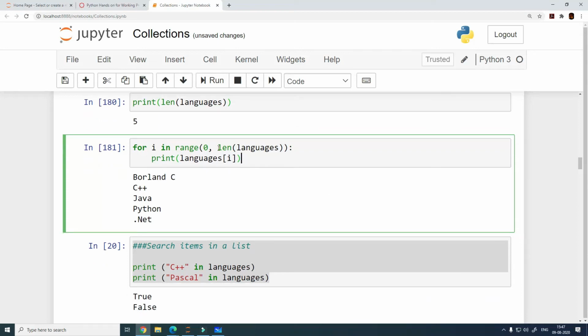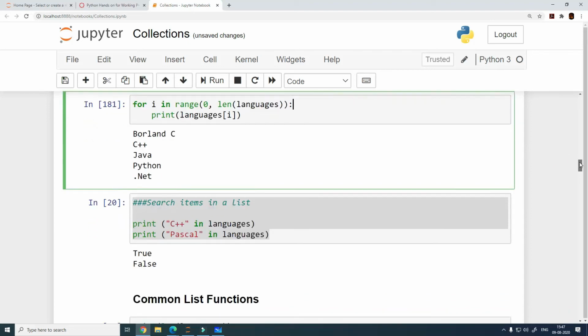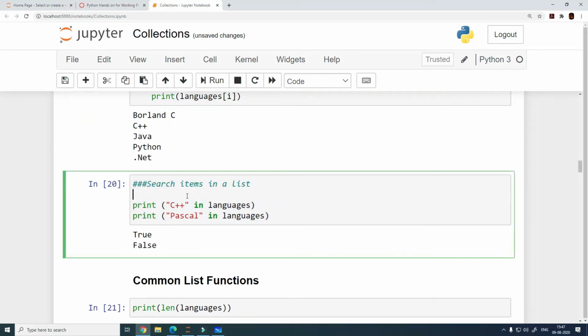So we had already seen this variation, where we were specifying a number, then we can also specify a length function here of the list.